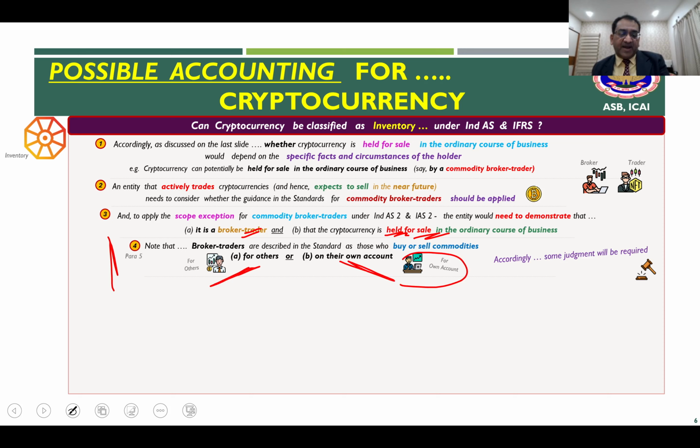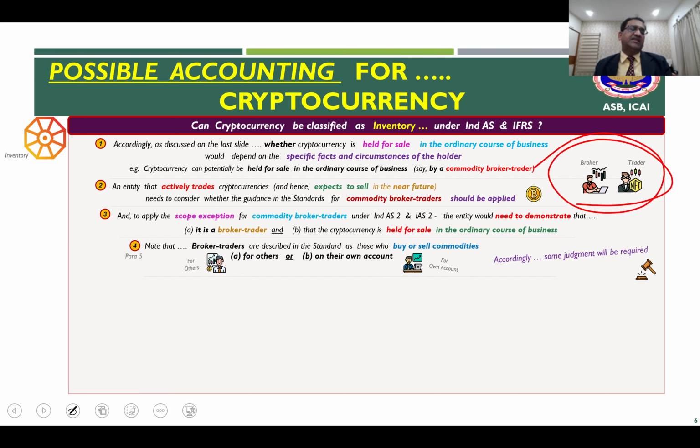So they either buy on their own account or for others. Therefore, here there will be a judgment involved in determining whether they are brokers and traders, because it depends on whether they meet this definition or the guidance given in paragraph 5 of these two standards. So some amount of judgment will be involved.